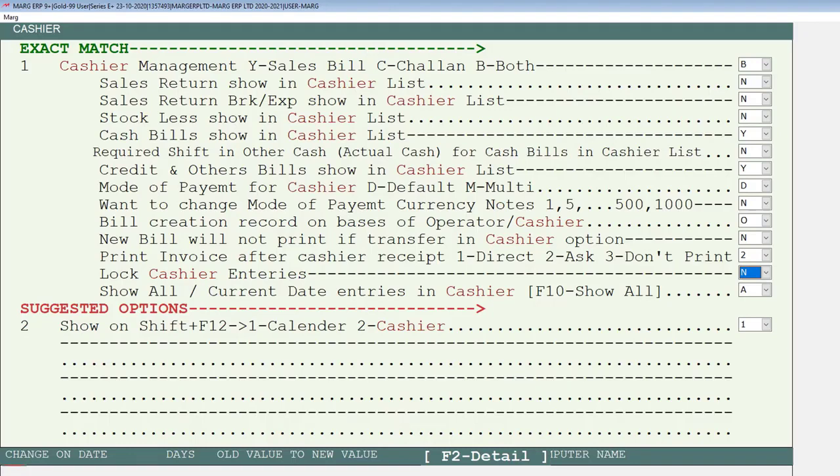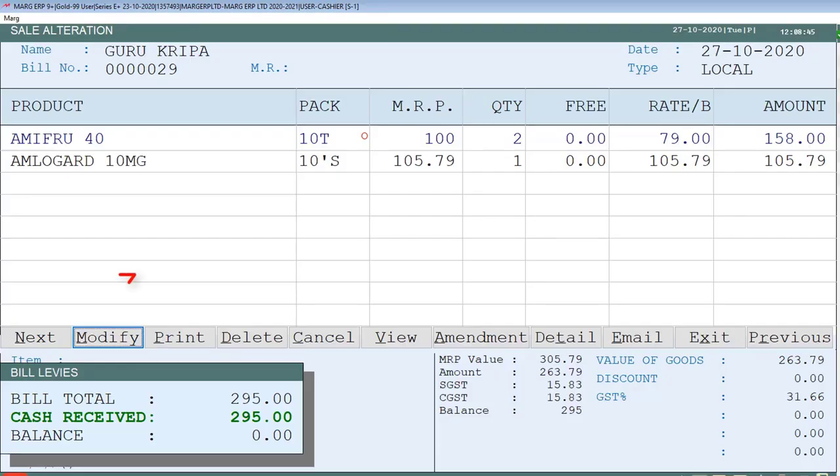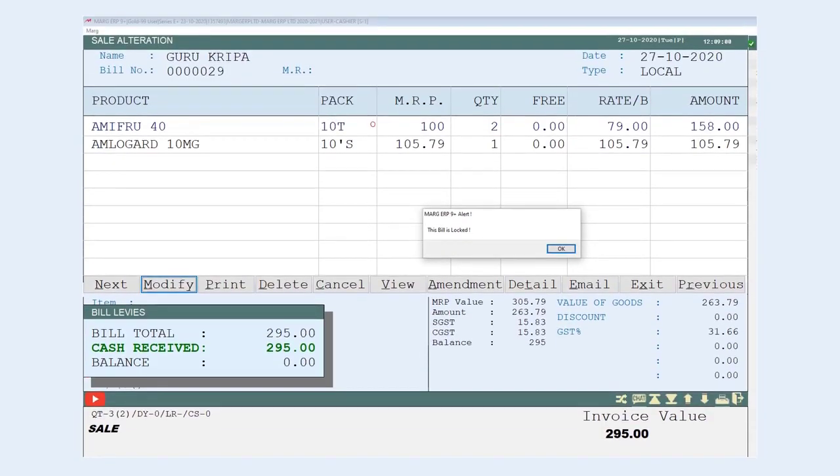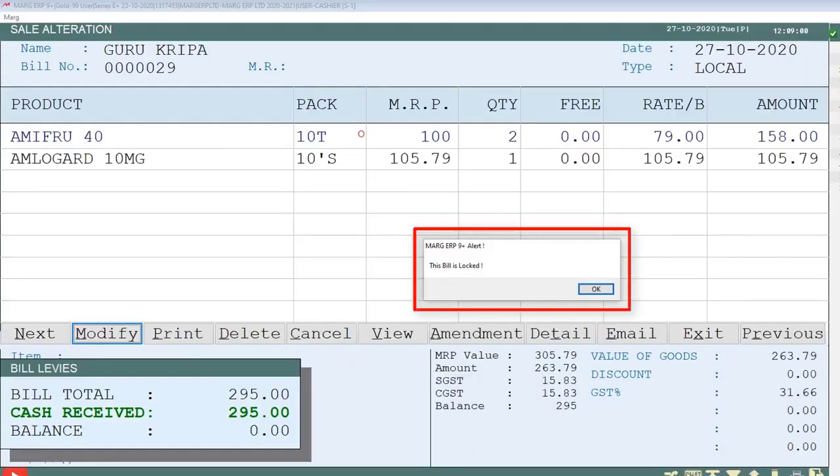So if we do not want to give the permission to that cashier to modify those bills of whose payment has been taken, in that case we will set this lock cashier entries field to Y. So when the cashier clicks on modify tab in order to modify any billed item, the software will not give permission to that cashier to modify the bill, and a pop-up message, the bill is locked, will be shown on the computer screen of that cashier.